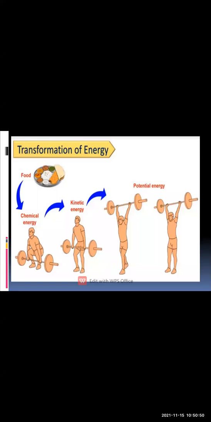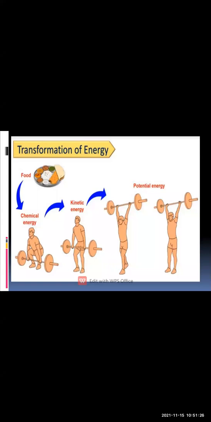When you are lifting the weight from one place to another, that type of energy is called potential energy. So kinetic energy means what? You are changing the position of the lift. And potential energy means what? The energy is stored in the particular object. So energy which is stored in a particular object is called potential energy, whereas kinetic energy means the displacement of an object in the form of energy.